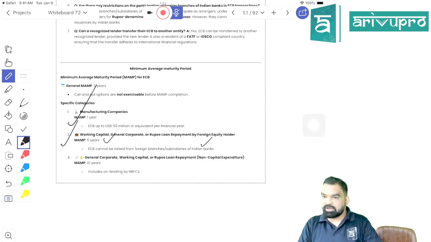If you are a manufacturing company and you are willing to take a loan from outside, you can take it with a minimum average maturity period of 1 year, but your loan value should not be more than 50 million US dollar per annum.